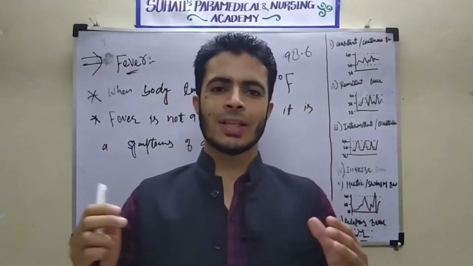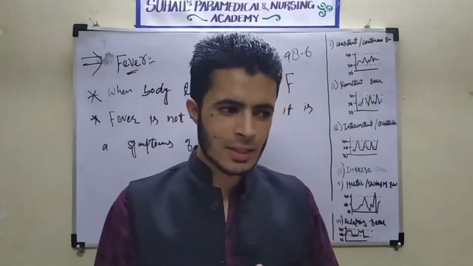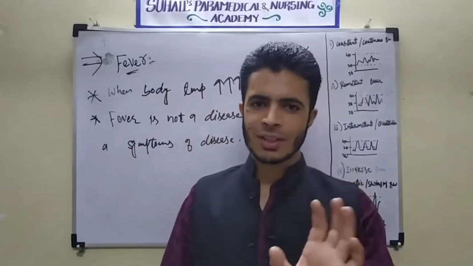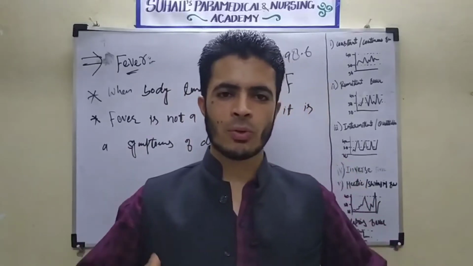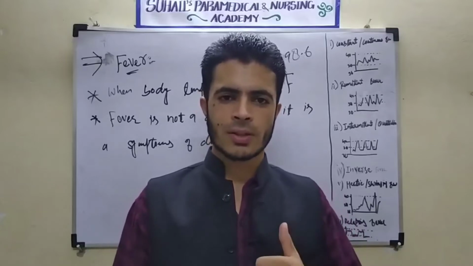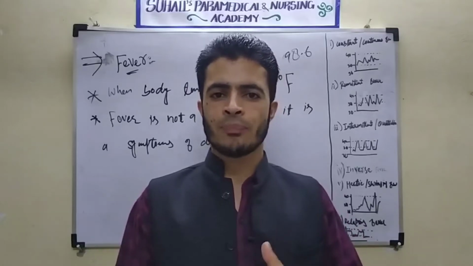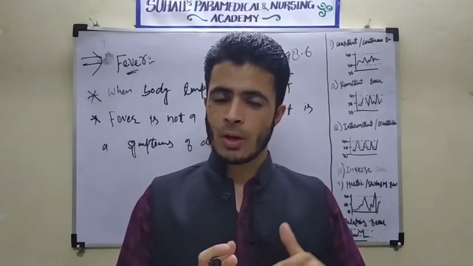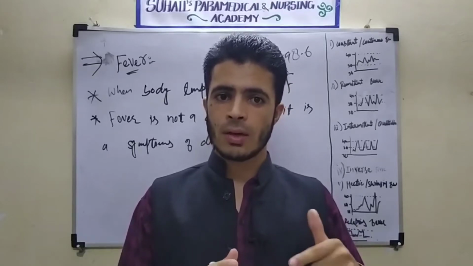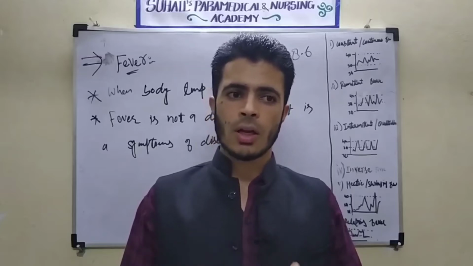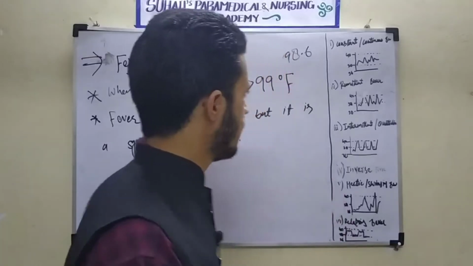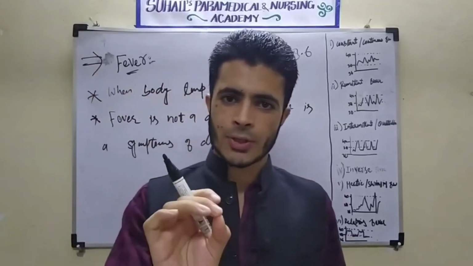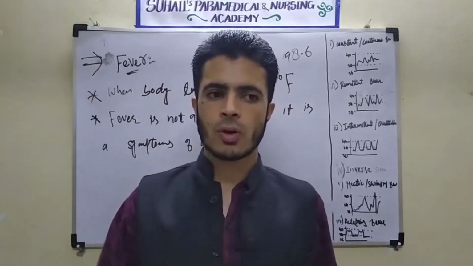Some people, mostly students, think that fever is a disease condition. No, actually, whenever there is entry of a microorganism, it may be a virus, a prion, bacteria, protozoa, any worm, or any other type of microbe. What will happen during the entry of the infectious organism?